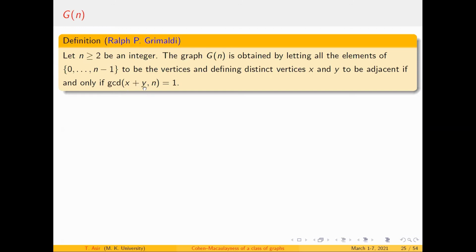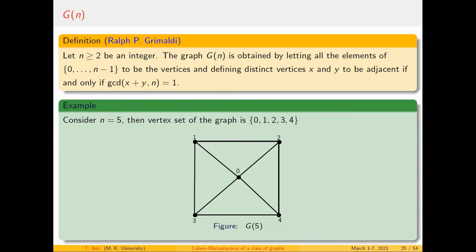So I have a vertex set with the n elements 0, 1, 2 up to n minus 1. If the GCD of the sum of two elements with respect to n gives you 1, then I give the adjacency. Otherwise, there is no adjacency in the graph. This is what we mean by the graph G of n.